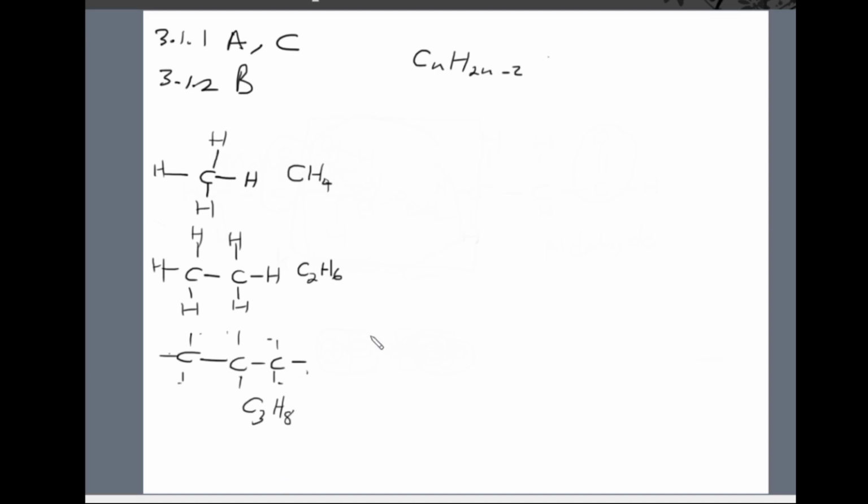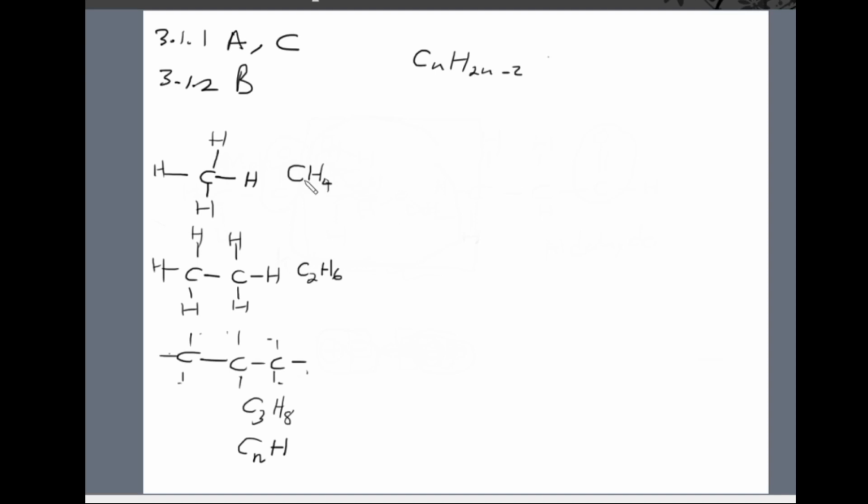Okay, so what is the general formula then? If I have n carbon atoms, I will have 2n plus 2 hydrogen atoms. I hope you can see.